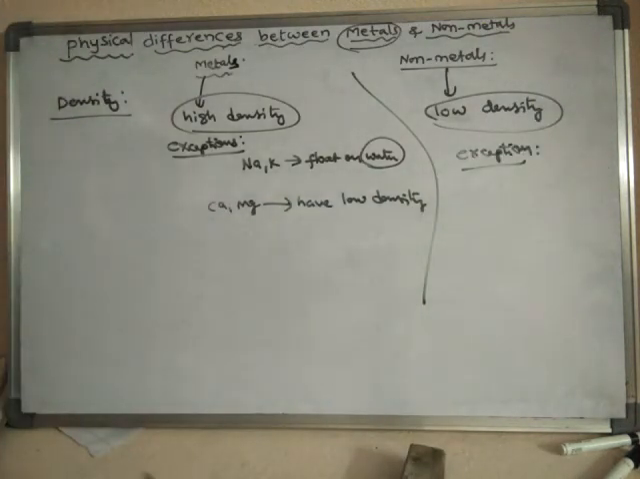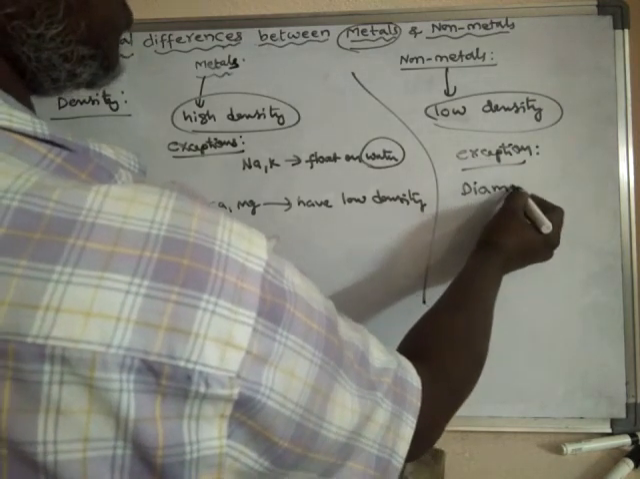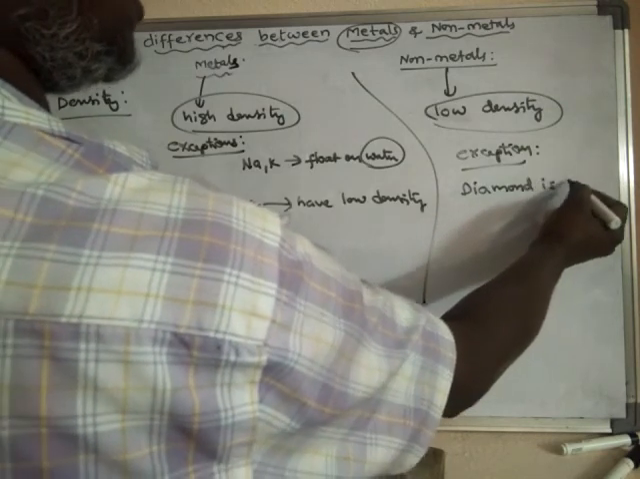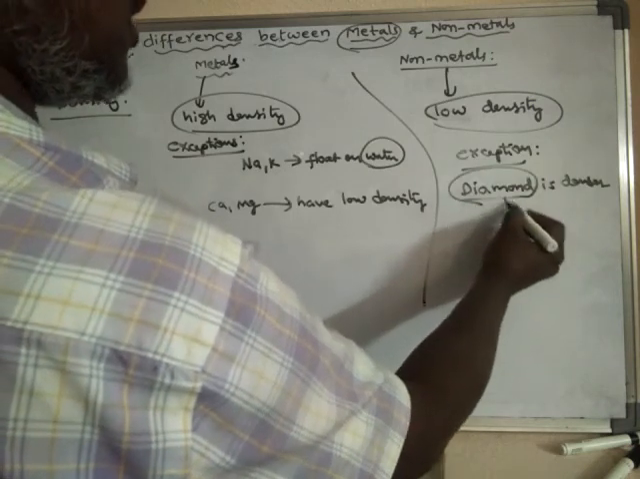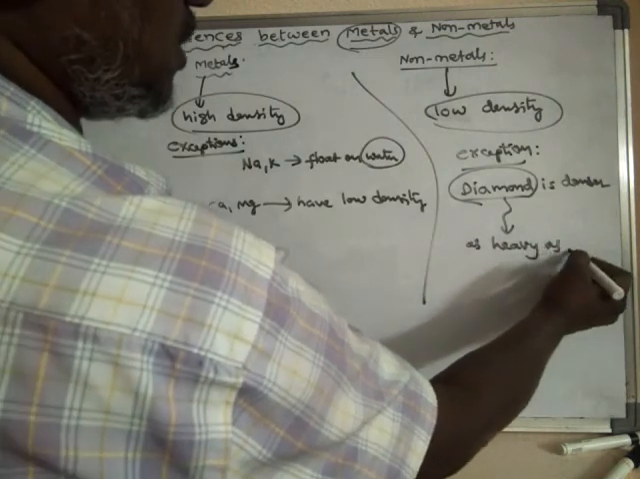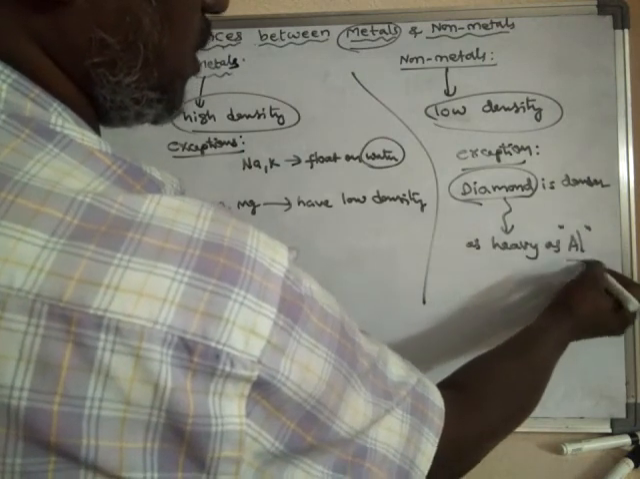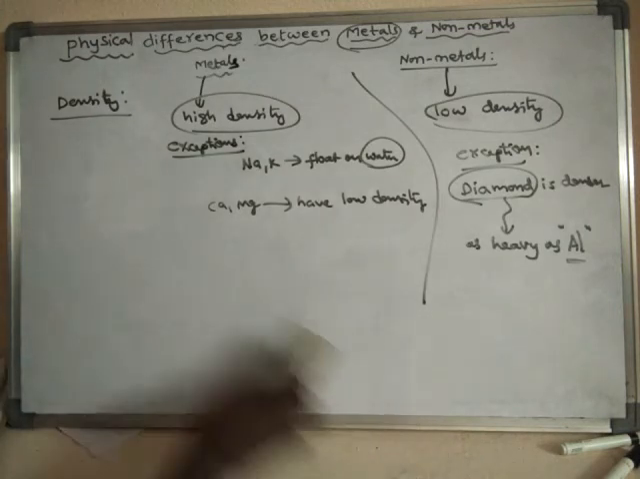Diamond is as heavy as aluminum. Diamond is a denser material. Diamond is as heavy as aluminum metal. So like this, we can discuss the property density.